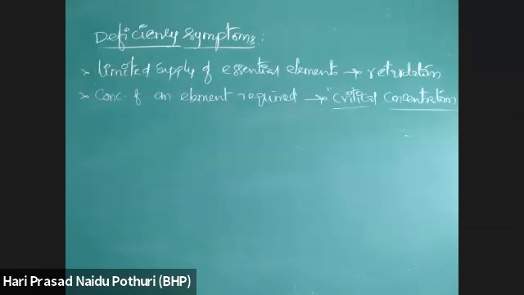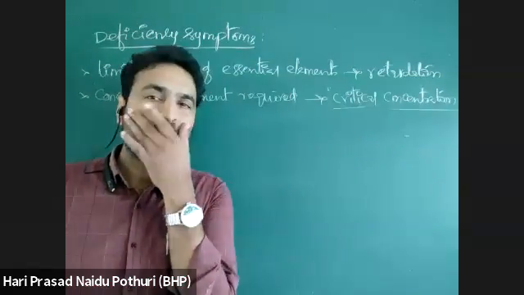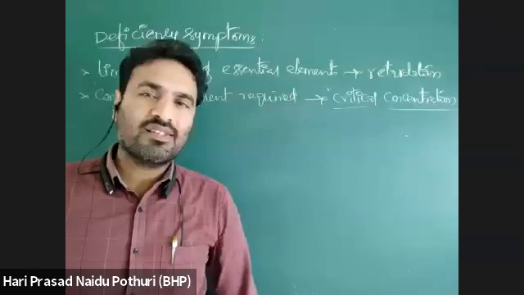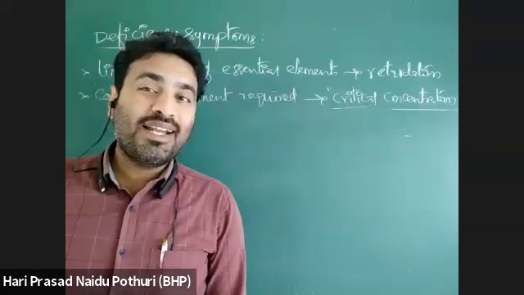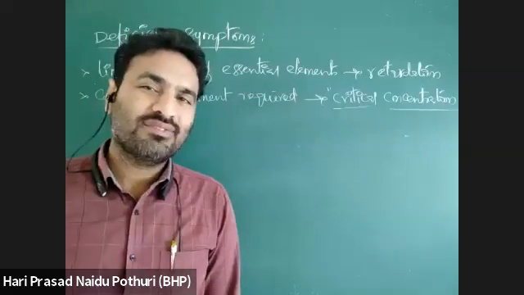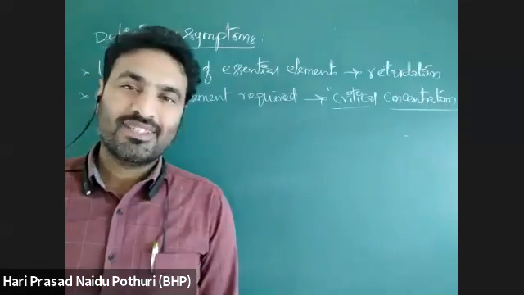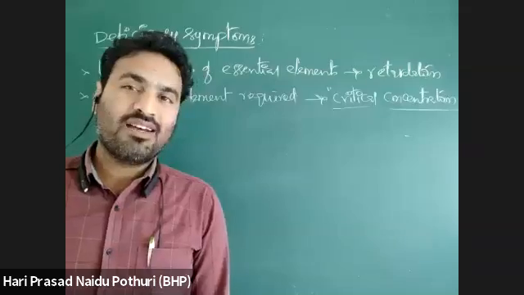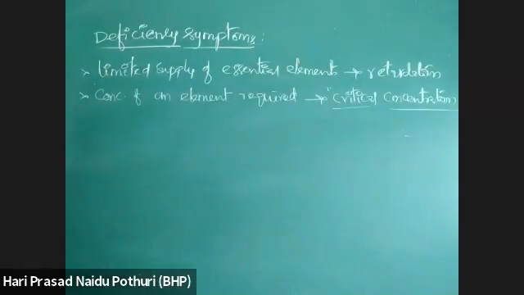Suppose, what is the most abundant mineral? The most abundant mineral is nitrogen. But the most abundant elements are hydrogen, carbon and oxygen; they are available in the atmosphere as gases and water.